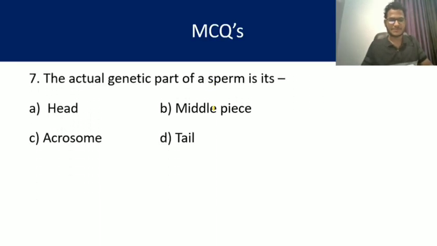Question number 7. The actual genetic part of sperm is its head, middle piece, acrosome, or tail. So we know that in the structure of sperm, the head contains the nucleus. So the DNA is present in the head. So the genetic part is A, that is head.